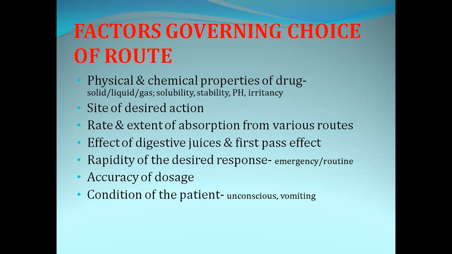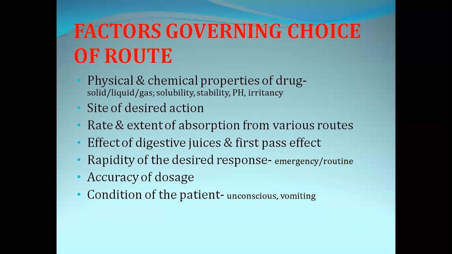So there is one extra step for the enteral route of drug administration, that is absorption. Whereas with injections, mostly 100% of the drug will be absorbed. Absorption will be less of an issue if the drug is injected. Depending on the rate and extent of absorption, we also choose the route.